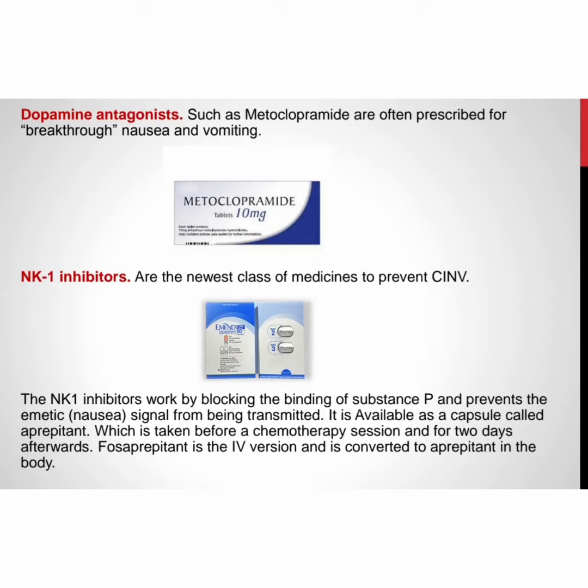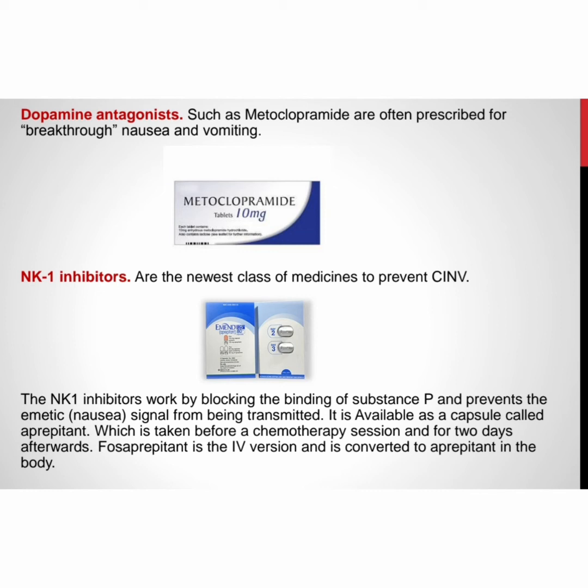Dopamine antagonists, such as metoclopramide, are often prescribed for breakthrough nausea and vomiting. NK1 inhibitors are the newest class of medicine to prevent CINV. The NK1 inhibitors work by blocking the binding of substance P and prevent the emetic nausea signal from being transmitted. It is available as a capsule called aprepitant, which is taken before a chemotherapy session and for 2 days afterwards.